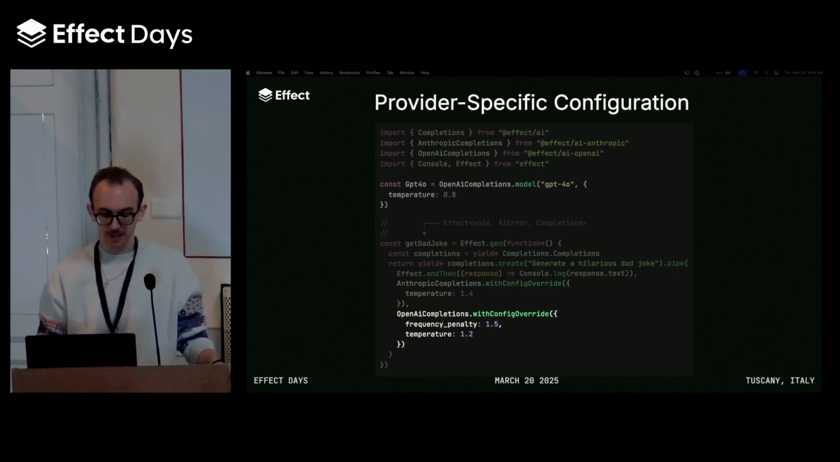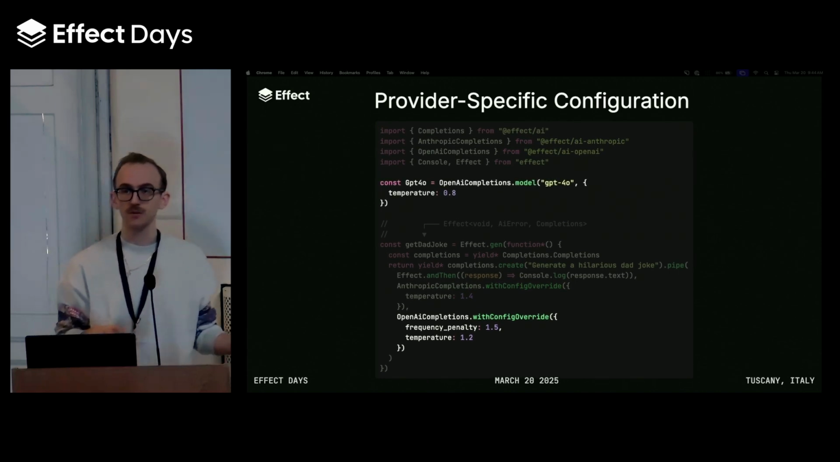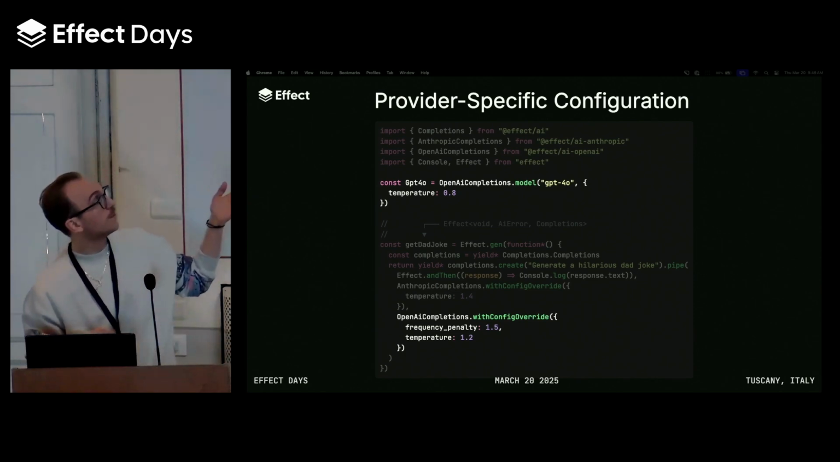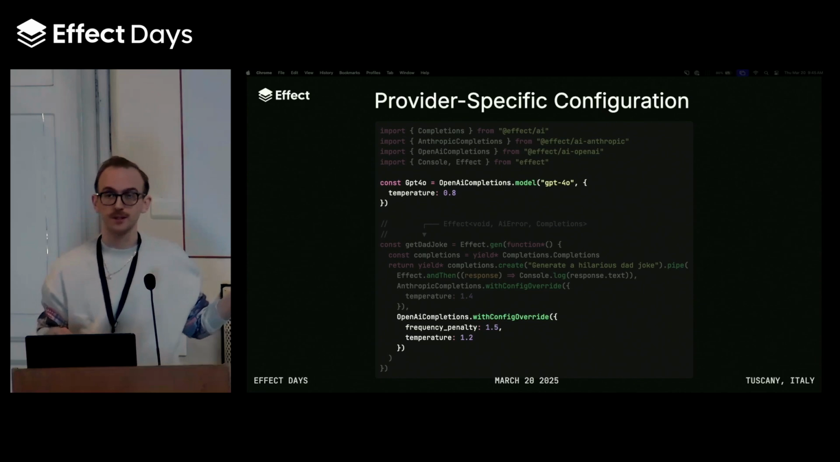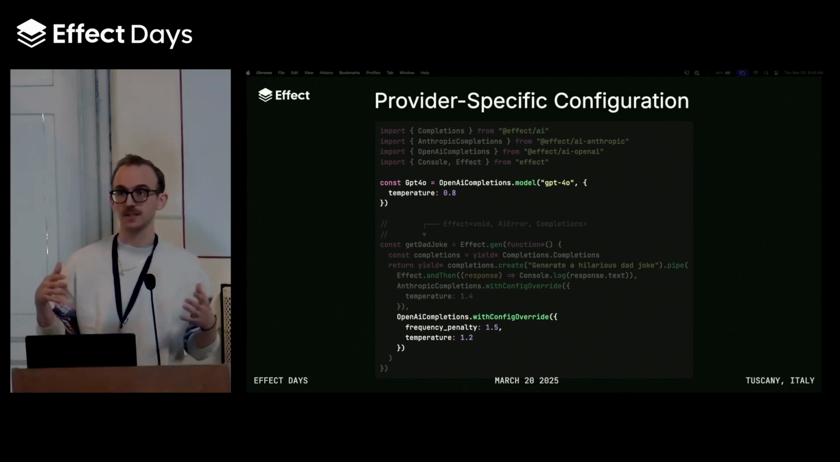And what's even cooler is the AI models themselves take default configurations. So if you want to set defaults for this particular model, you can do that. You can override them in particular programs if you want to. So the configuration that you apply as part of these LLM interactions is extremely flexible.